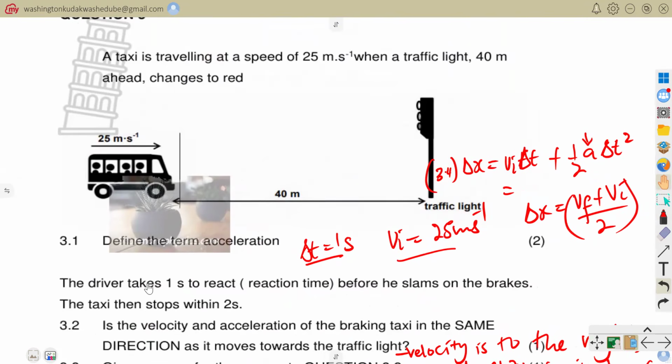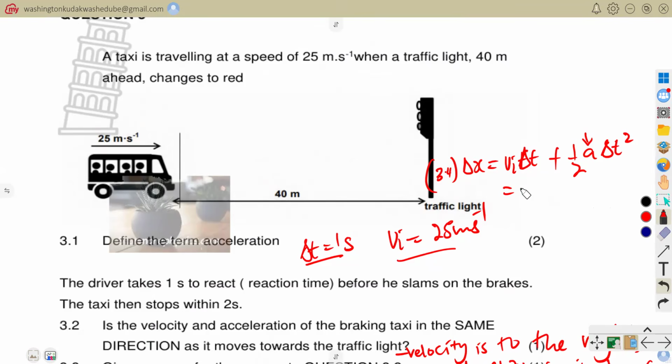And then they are saying the driver takes 1 second to react. So he will move with this constant speed whilst he is trying to think of his reaction. So now the acceleration there would be 0, so here I would have just used an acceleration of 0.